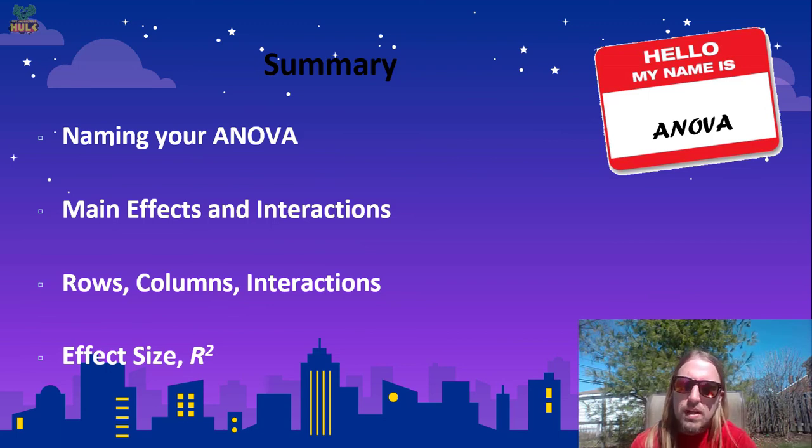ANOVA is really in its larger size, this factorial idea, how we can look then at both main effects and interactions because we have multiple independent variables. That introduced the idea of sums of squares and degrees of freedom for rows as well as columns, and then the interactions in the cells in between. And then finally we wrapped up by looking at a measure of effect size for factorial ANOVA.